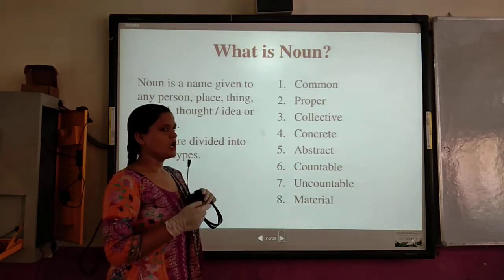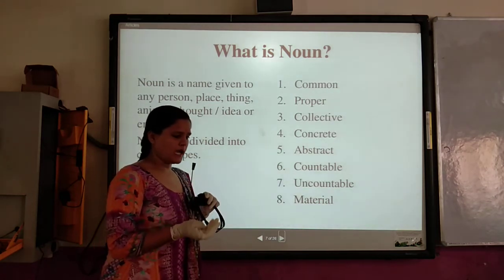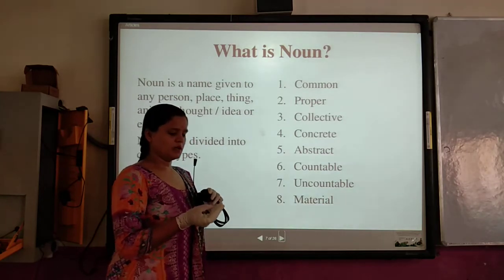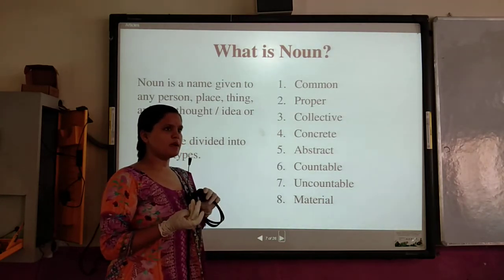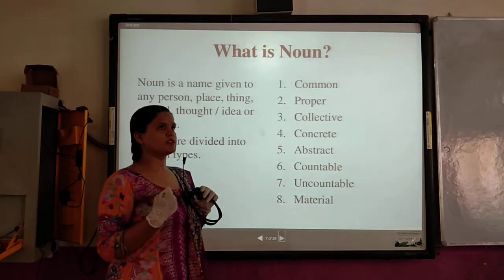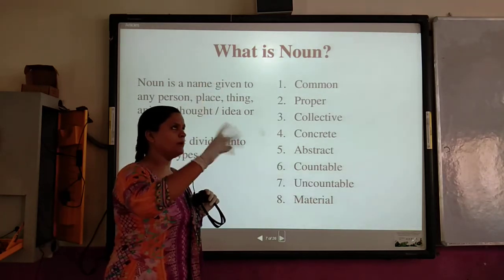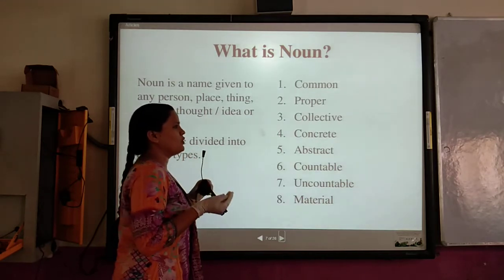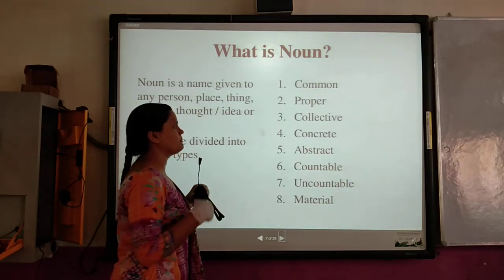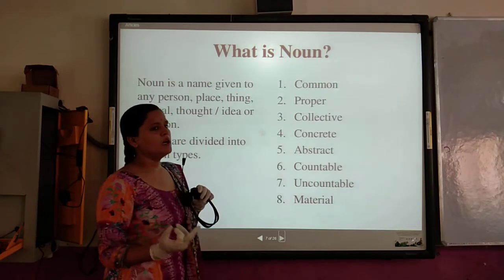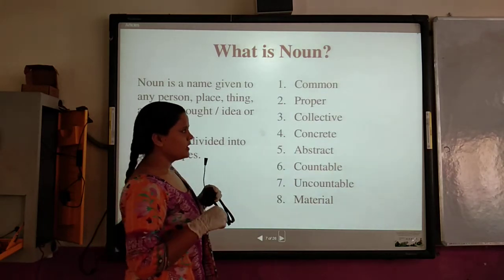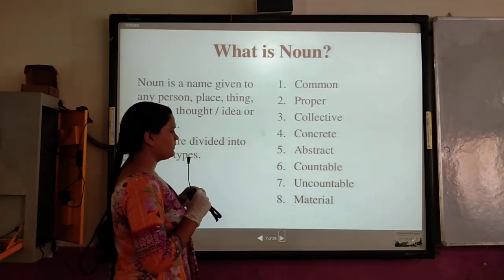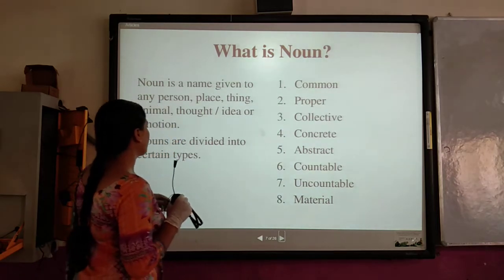Very good. House is made of sand. House is made of bricks. House is made of iron rod. House is made of aluminium. Many things are used to make a house. So house cannot be common. House cannot be proper. It is a concrete noun. Understood? Now let's move. Okay?